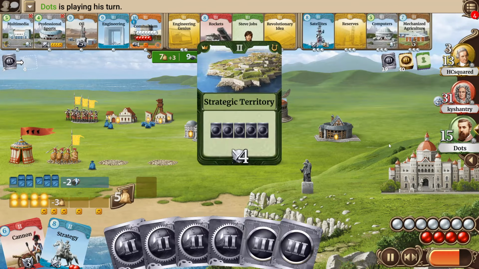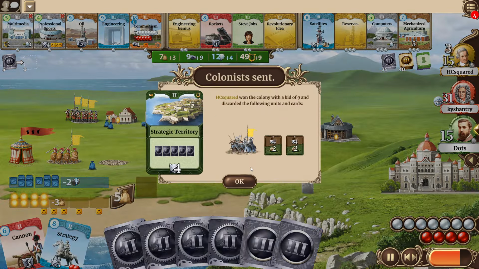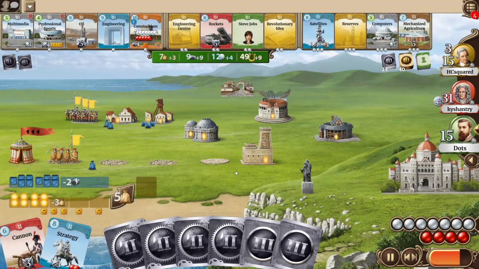Dots seeds and opens the strategic territory, which HCsquared is able to win, getting another colony for Cook. Maybe he's still being a bit sad of not being able to get the Suez Canal going. And he wins it for knights, which is nice. The 4 additional strength will be helpful for him.